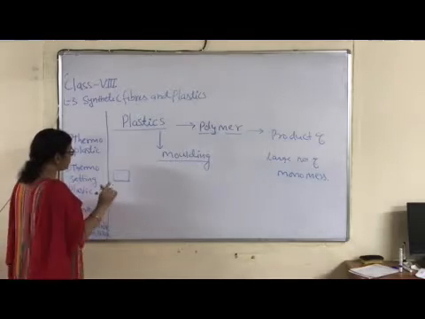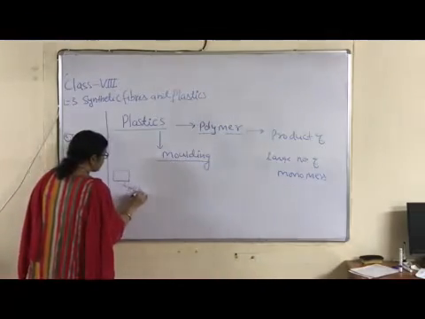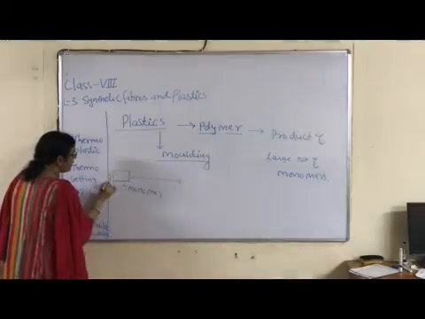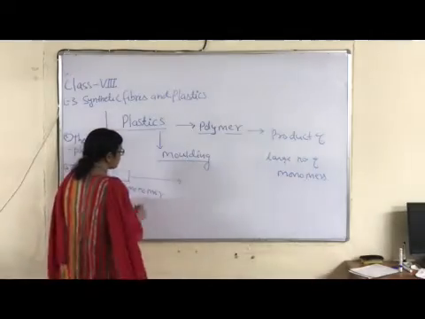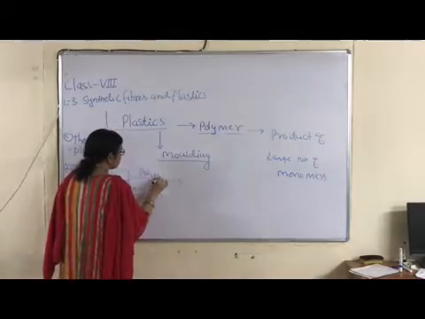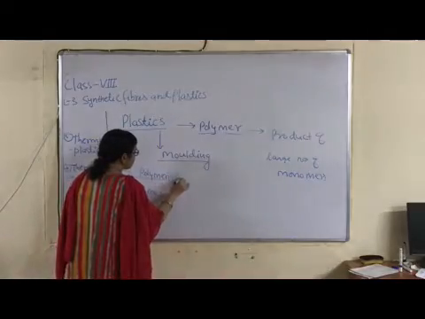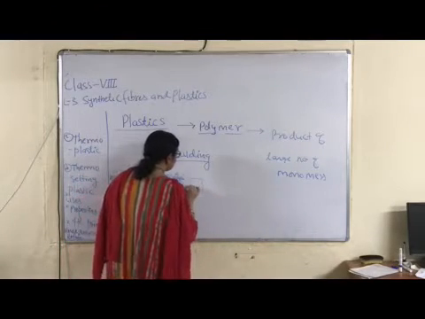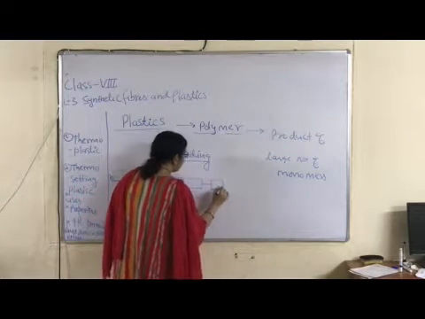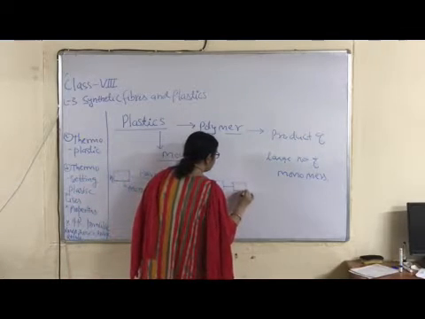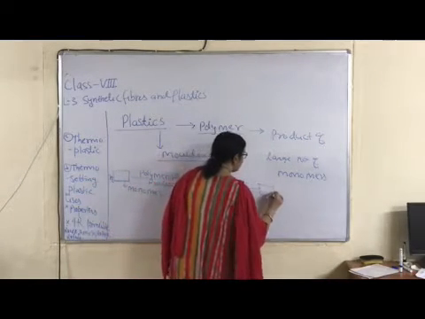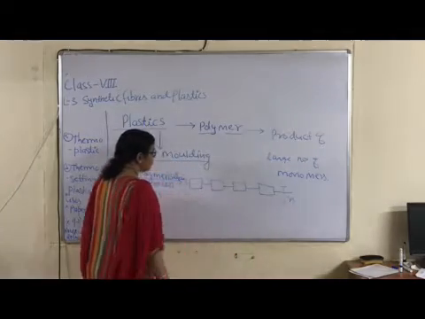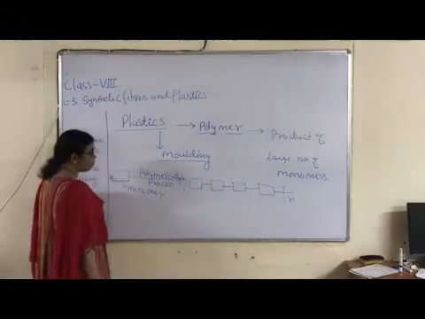Single unit of polymer is known as monomer, and repetition of n number of monomers by polymerization process gives the biggest chain or biggest molecule, which is known as polymer. Okay, children, this is complex form of n number of monomers.